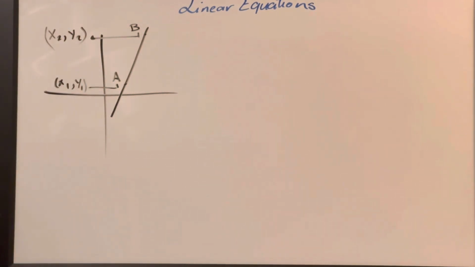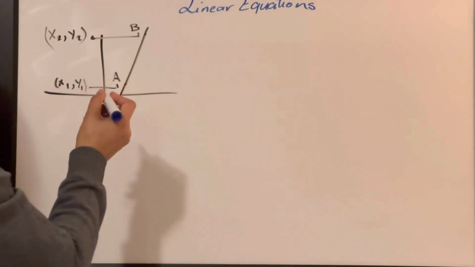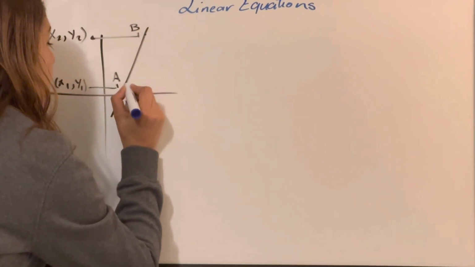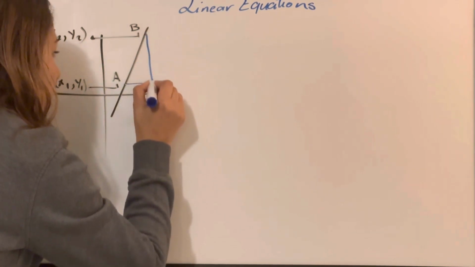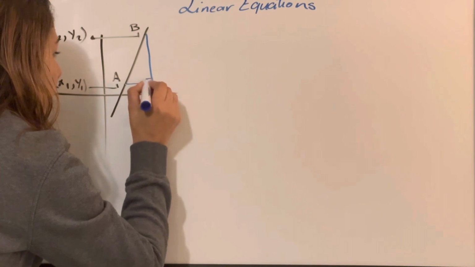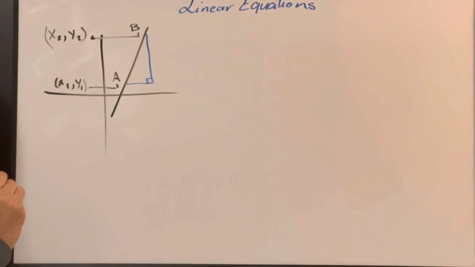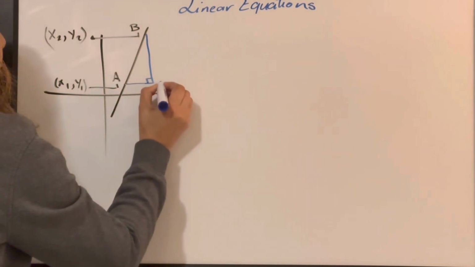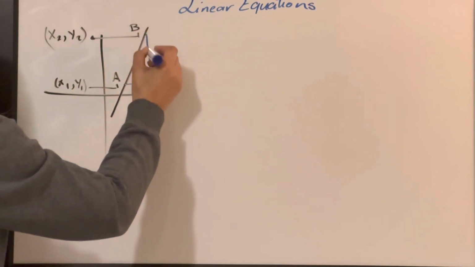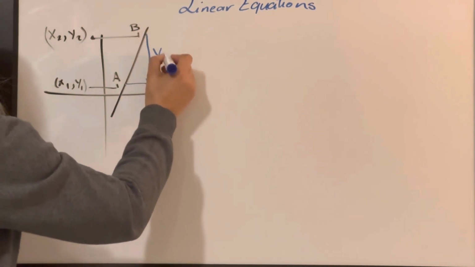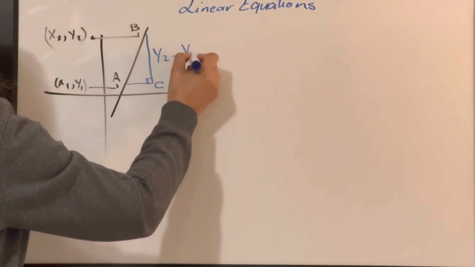Okay, so here, if I have a horizontal line and a vertical line coming from B, they will make a right angle. This right angle I will call C. Now the distance between C and B is y2 minus y1.